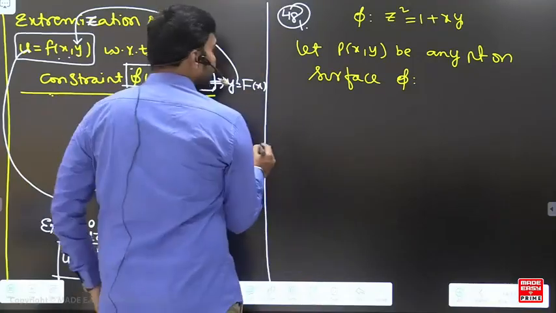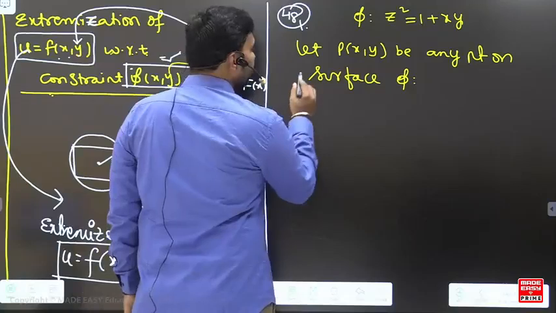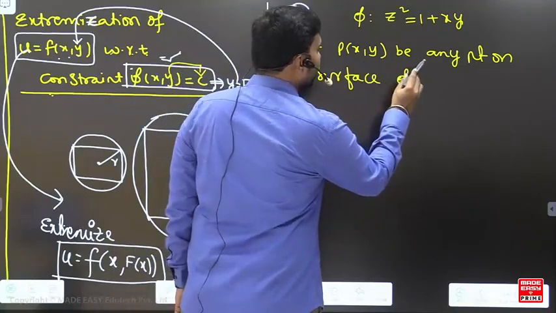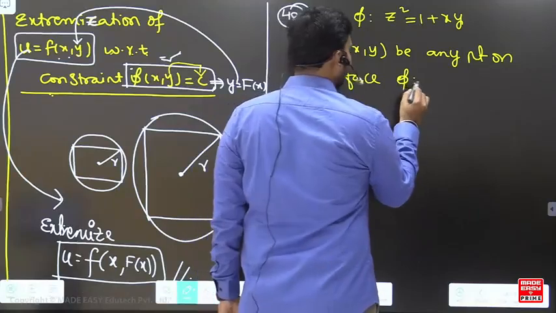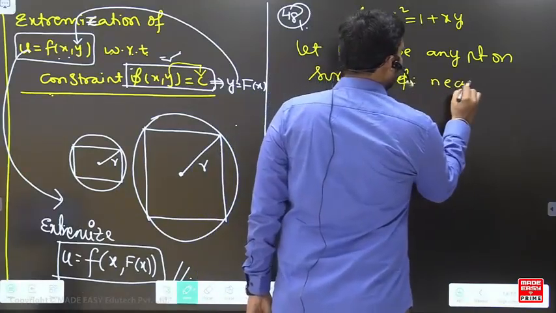Now let this point P(x, y, z) be any point on this surface which is nearest to the origin.